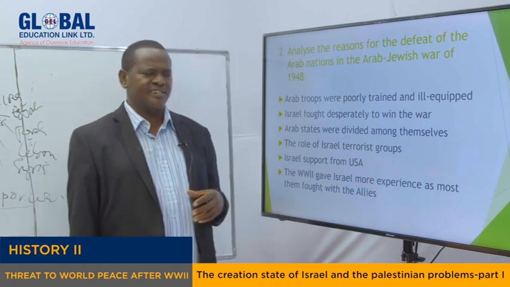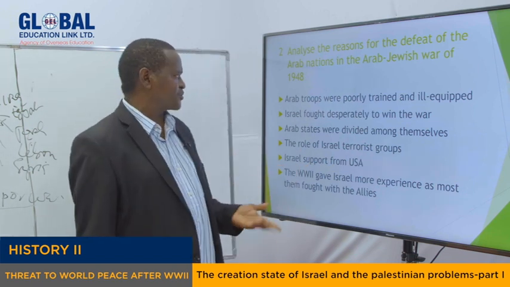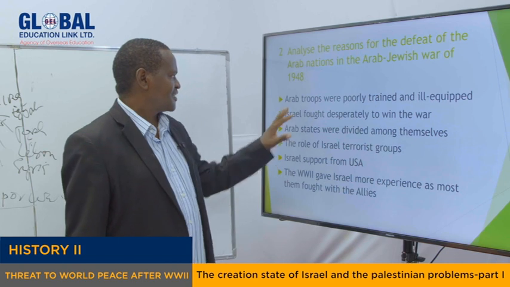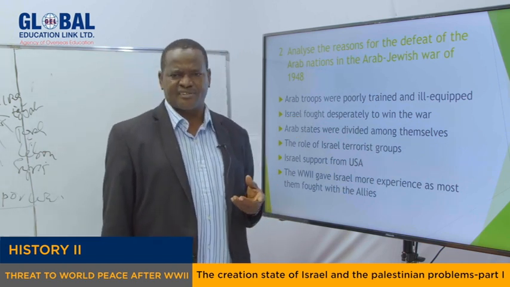Why were the Arabs defeated in that war? Of course, there are many reasons to explain why the Arabs were defeated in that war. But the first reason is that the Arab troops were poorly trained and ill-equipped. They were very poorly trained.